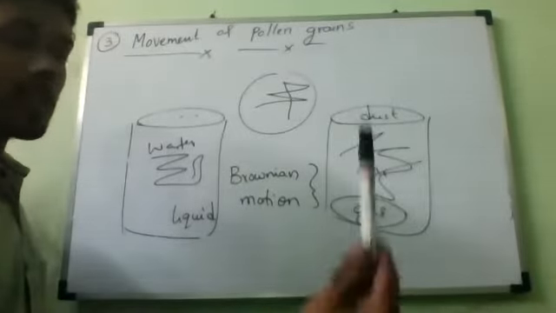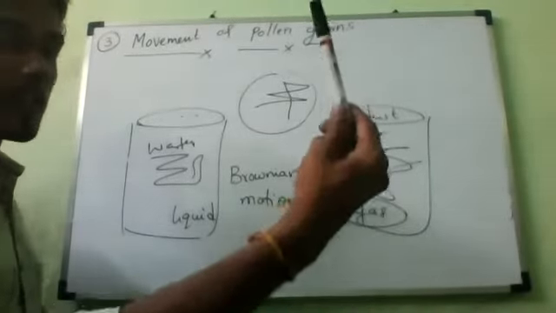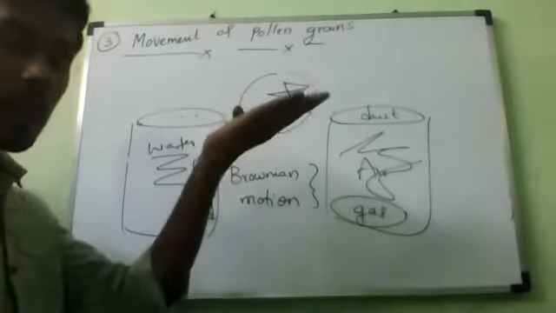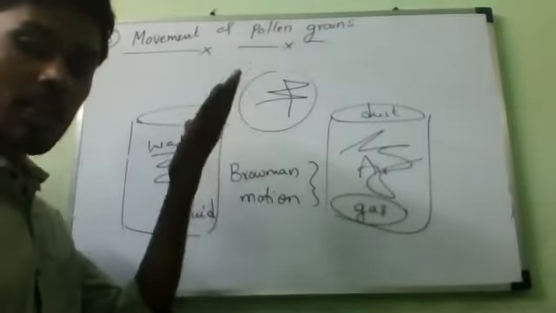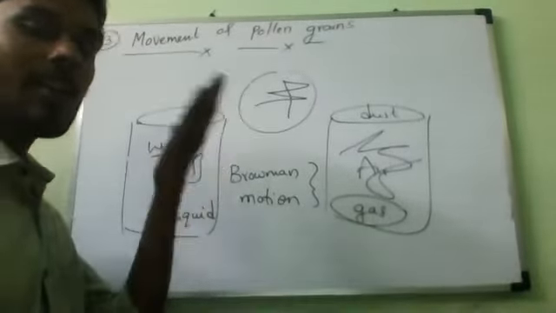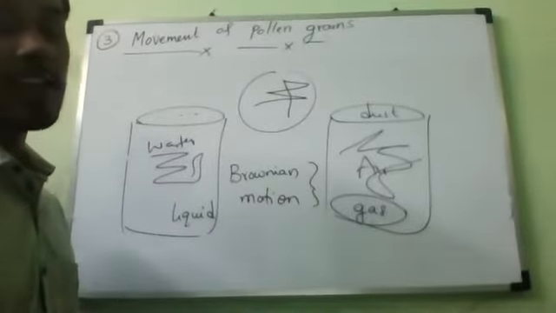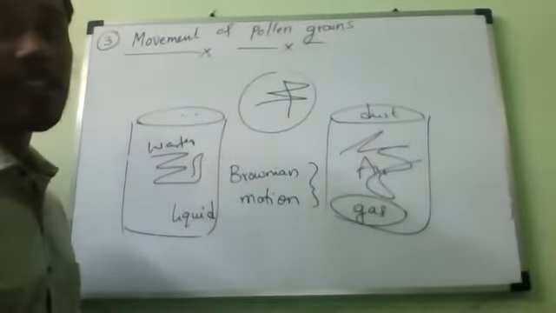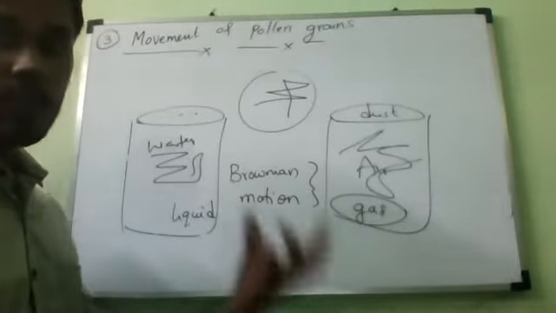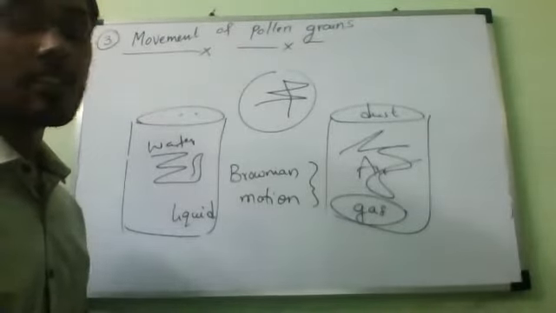So if the temperature rises, the Brownian motion also increases. If the temperature is decreasing, then the Brownian motion is also decreasing. Why?